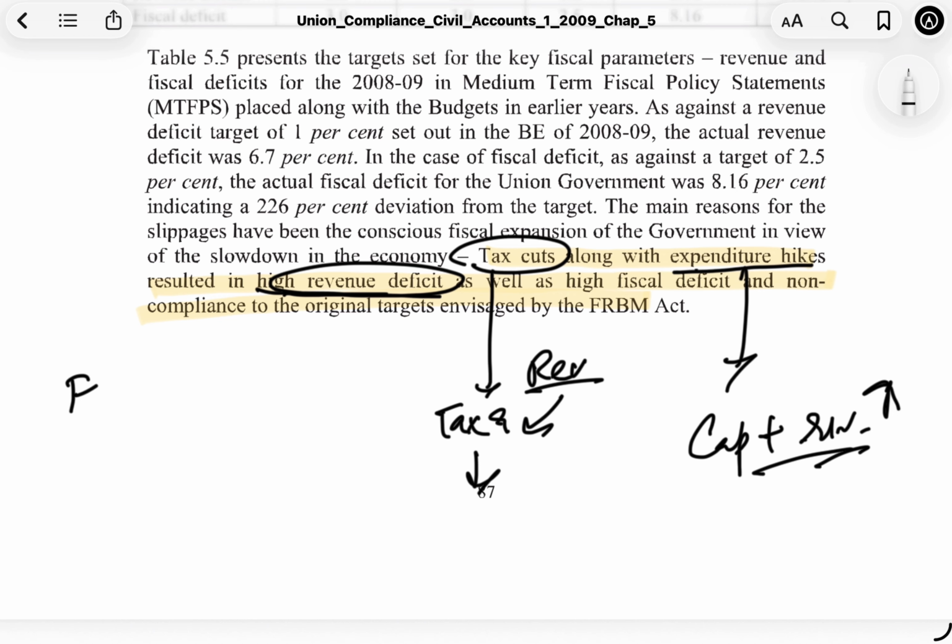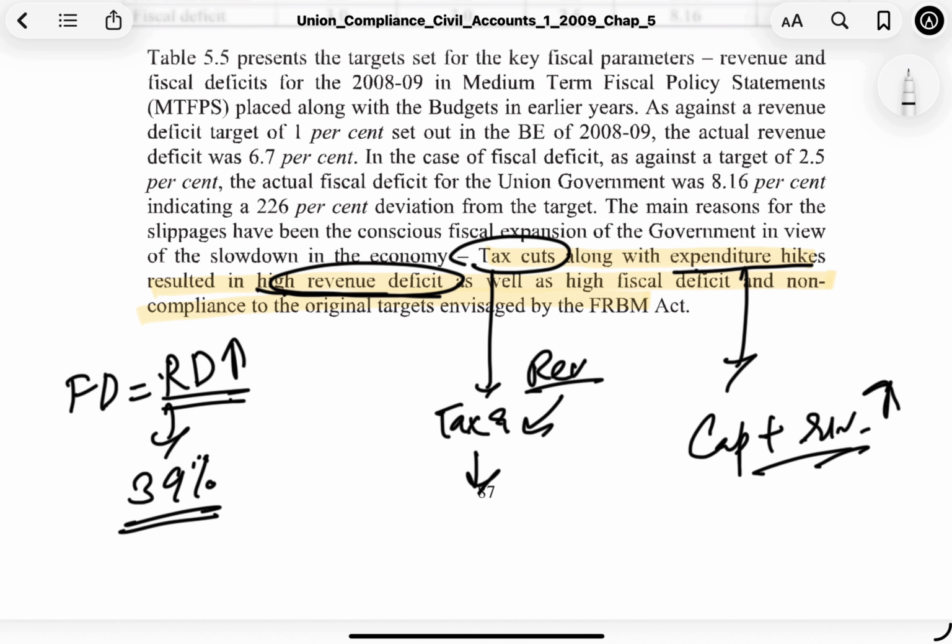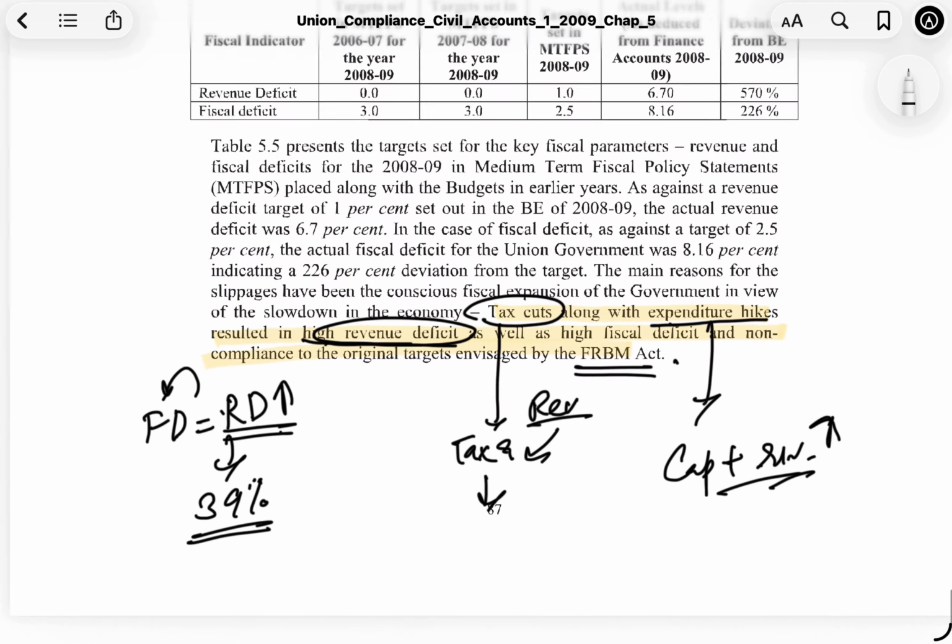Since fiscal deficit has 39% stake of the revenue deficit, if a high revenue deficit is there, a higher fiscal deficit is going to be there, and that actually leads us to non-compliance of the original targets as envisioned by the FRBM Act.